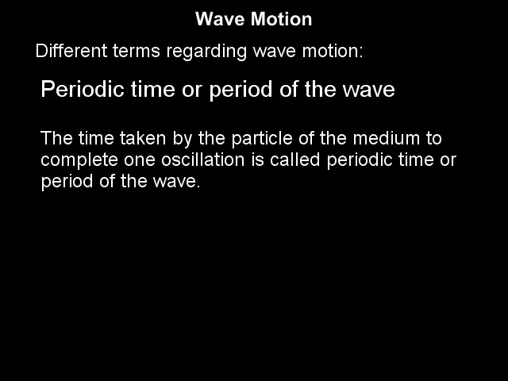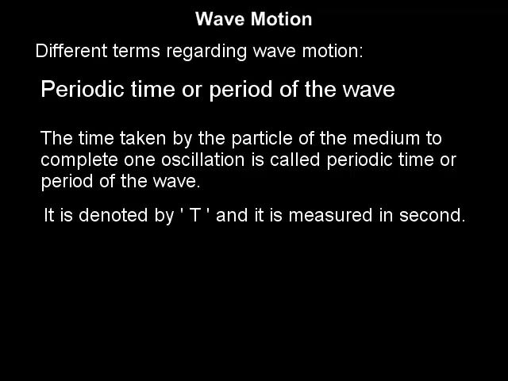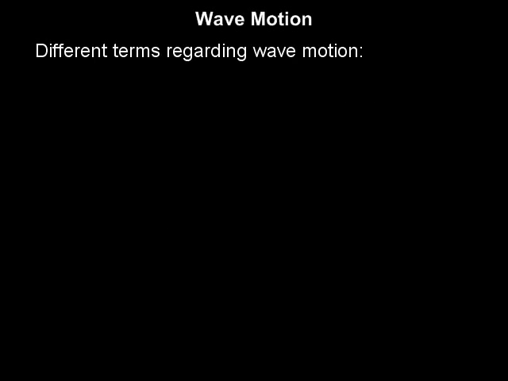Second term is periodic time or period of the wave. The time taken by the particle of the medium to complete one oscillation is called periodic time or period of the wave. It is denoted by T and it is measured in second.